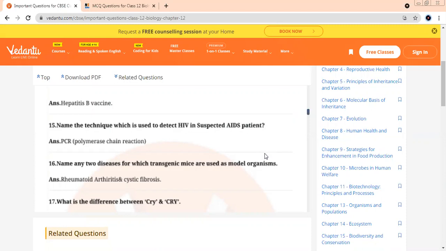Initially, if there is a suspect, ELISA test is done. And if there are chances that yes, person seems to be positive, then confirmation test. If ELISA test is positive, then there's another test which is done to confirm. That is called a Western blot test. Okay, my children? This is wrong. It should be ELISA. Name any two diseases for which transgenic mice are used as model organisms.